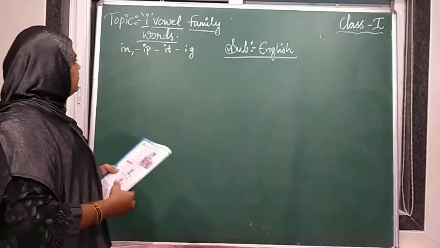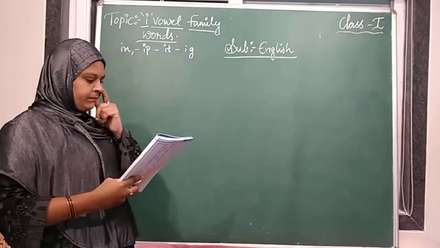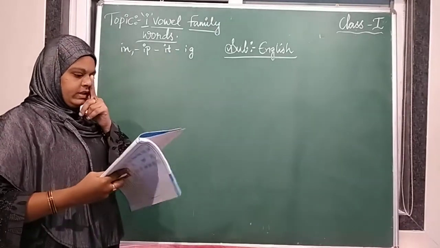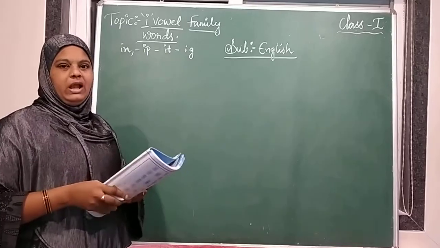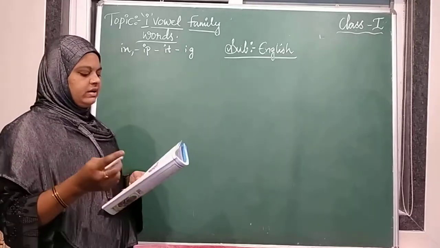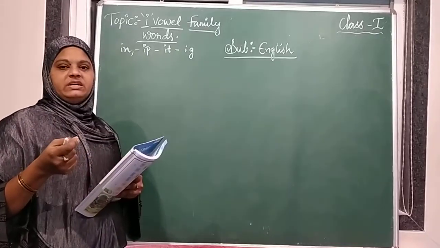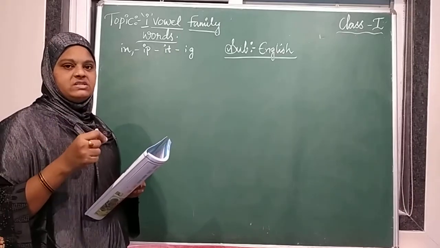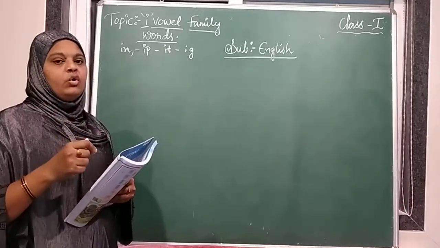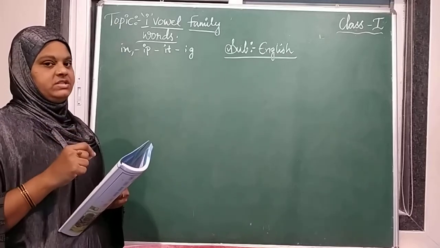These are the words that start with the I letter. Here they have given a small poem. That poem will be starting with I letter words, and in the middle you will get to know the I letter words.